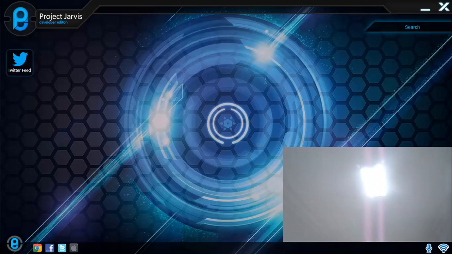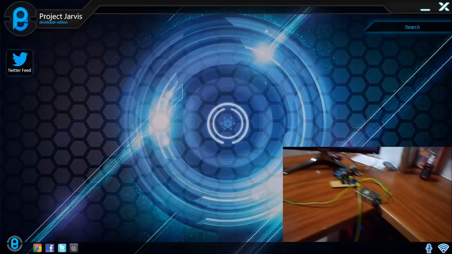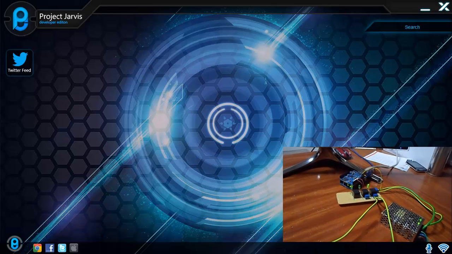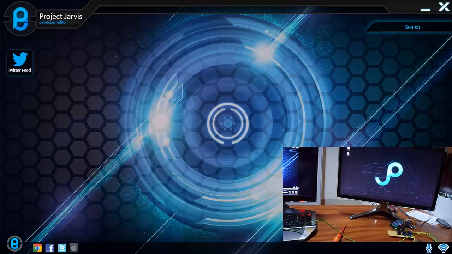Sure, sir. As you can see, Jarvis has turned on my desk light, and you can see the LED is currently activated on our custom hardware. Now we can tell Jarvis to simply turn off the light, which I will show you guys in a second.